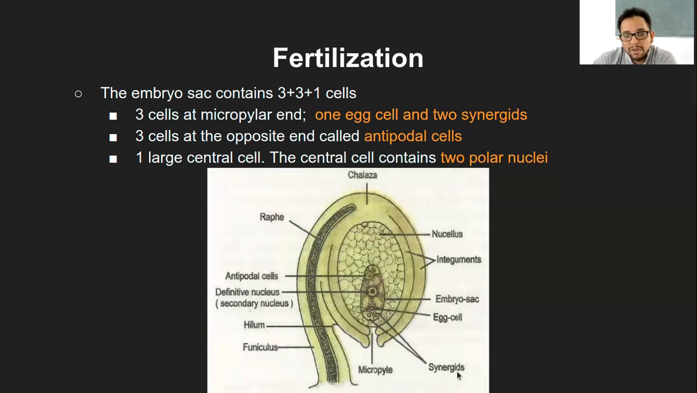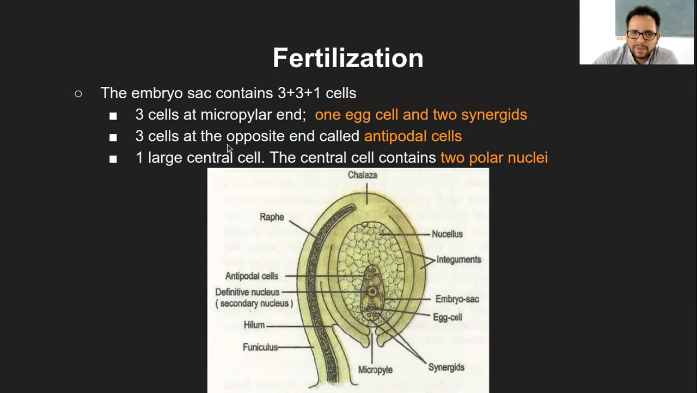Now you have to remember which cells are present where. Next to the egg cell, there are always synergid cells, and they are present towards the micropylar end, so that whenever the pollen tube enters, it will break open the synergid cell. The male gamete will go and fuse with the egg cell. That's why you can logically remember that at the micropylar end there are the synergid cells and the egg cell. So 3 cells at the micropylar end, out of which 1 is the egg cell and 2 are synergid cells.